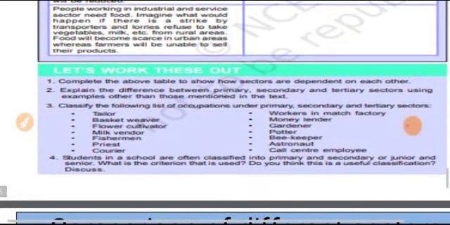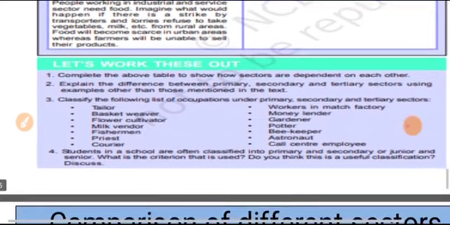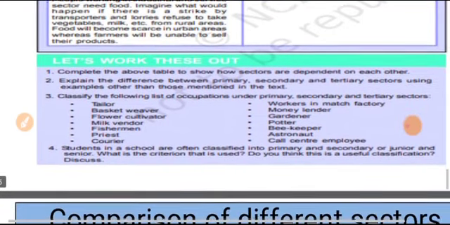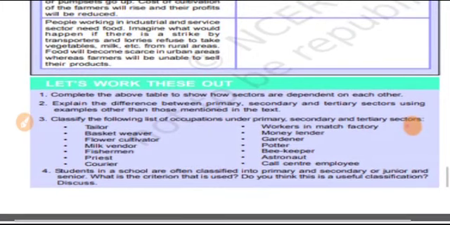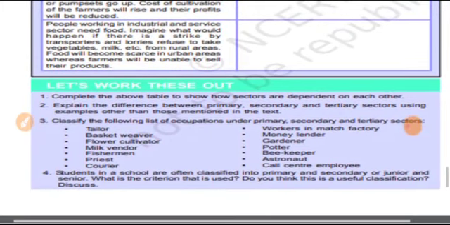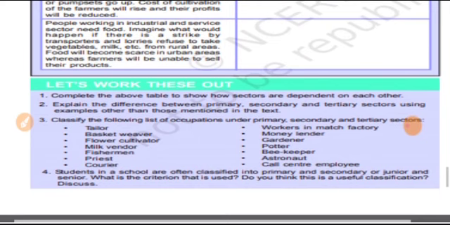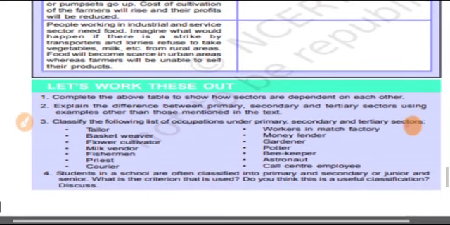See, primary sector includes those activities that are undertaken by directly using natural resources, what we have understood and studied. For example, cultivation of wheat. That is not the example given in the textbook, but we can take this example.